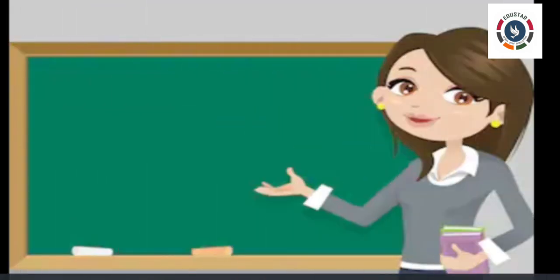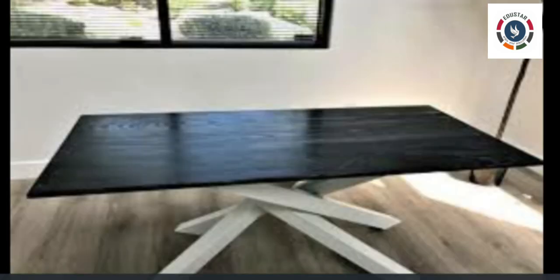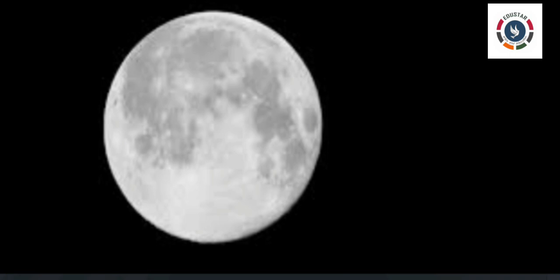Understood, children? All non-luminous objects such as table, chair, book are visible due to the reflection of light falling on them. Moon reflects the light of the sun. It's a non-luminous object. Understood?